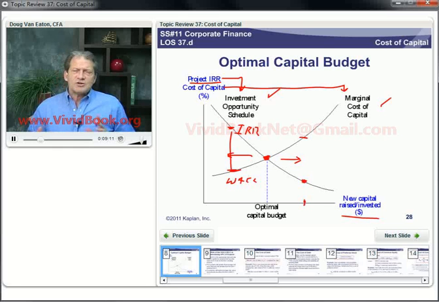So using these arguments, we come to this idea of an optimal capital budget: the choice and funding of capital projects that will increase the value of the firm the most of any bundle of projects.